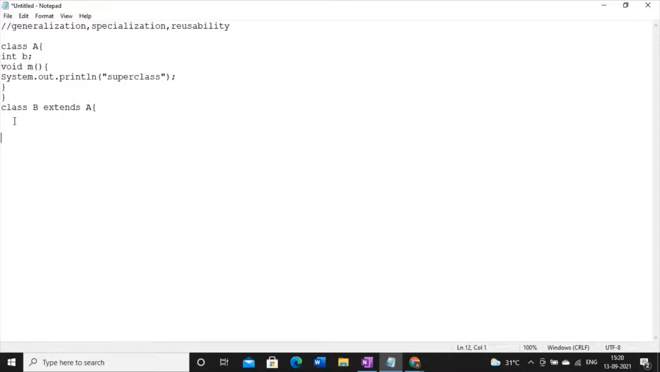Inside this class B, I'm just writing one variable B1 and one method, say this one, and the method name is M1. And this is the subclass, or you can say derived class. Simple coding. And this is the end of the subclass. And now I am defining one main class.